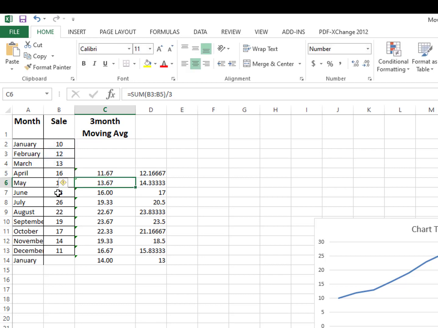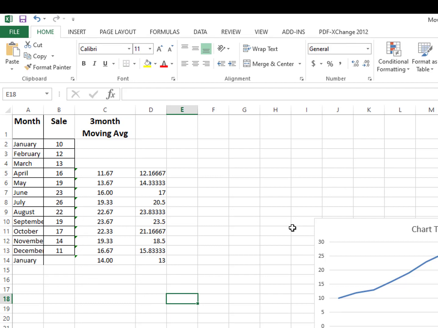Enter. Okay, so if you click on this cell, you can see sum B2 to B4, where B2 is January, B3 is February, and B4 is March data, divided by 3. Then you need to drag it down, and it will calculate automatically. If you randomly select a cell in this column, it will show you the forecast for September using the June, July and August data. In this way, you can also calculate for the coming January, using December, November and October data, so you will be able to predict future data.